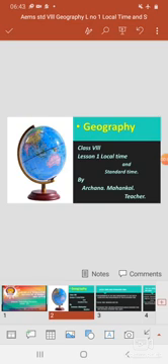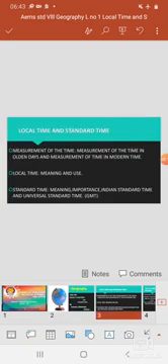Today we are going to learn Geography's class 8th lesson number 1, local time and standard time. In this lesson we are going to discuss the measurement of time: measurement of time in olden days and measurement of time in modern days.